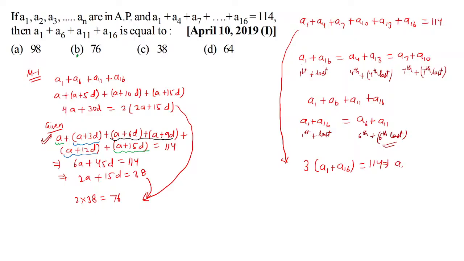So that means A1 plus A16 is 38. And what we want turns out to be 2 times A1 plus A16. Why? Because A6 plus A11 is also A1 plus A16. So it becomes 2 times 38, which is 76. So 76 is the correct answer.